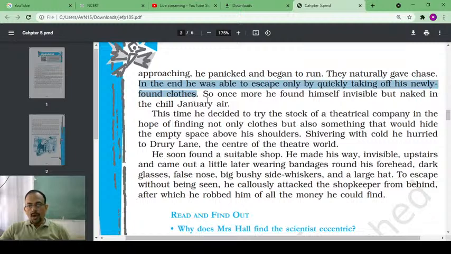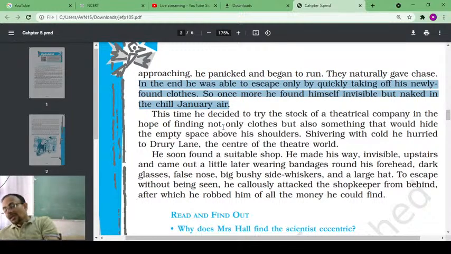In the end, he was able to escape only by quickly taking off his newly found clothes. So once more he found himself invisible but naked in the chill January air. So in chill January air, in the middle of the street in London city, he could again land himself into trouble. He would be feeling very cold once again, because with clothes he will remain visible to some extent. Therefore, he had to take off his clothes in order to rescue himself from the people who were chasing him.